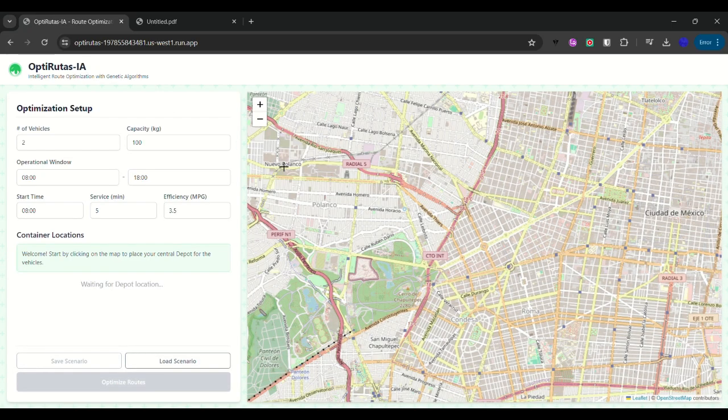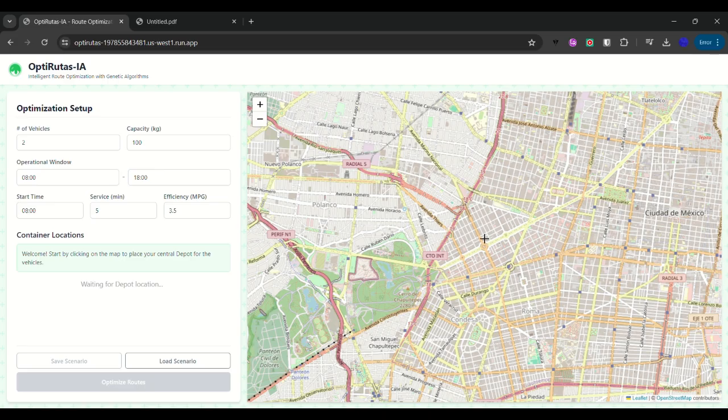This is our interface, and this is where the whole app will be contained. Here you can put all the data from the different garbage collection trucks. You can input the number of vehicles, the capacity, the operational window, and even the times where they will operate. If any of these constraints is broken, the genetic algorithm will penalize that solution, and therefore there will be no solutions that are outside of the window frame.